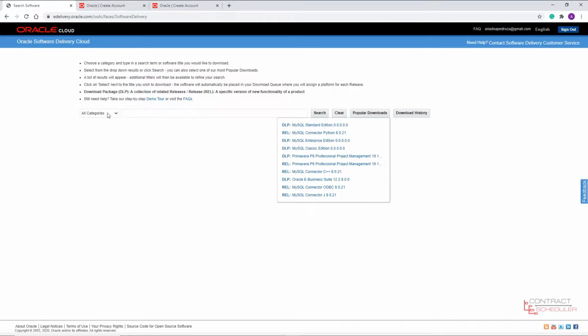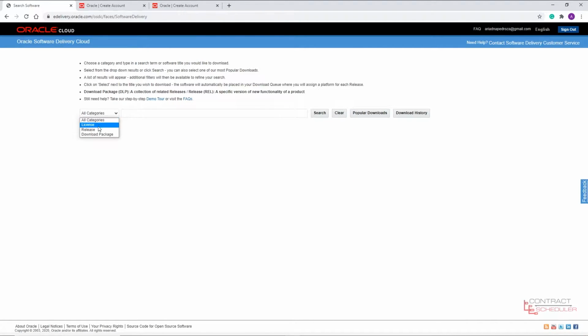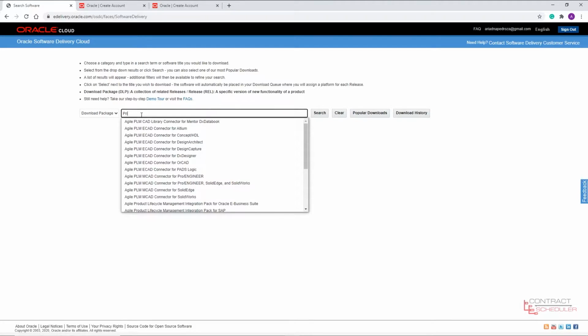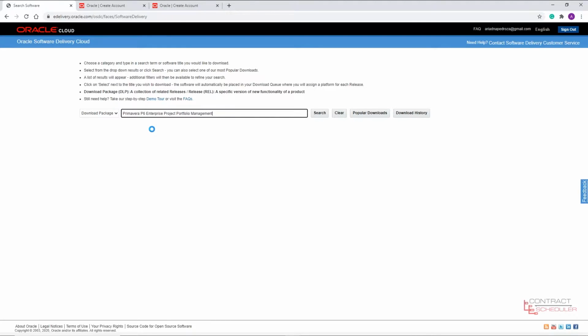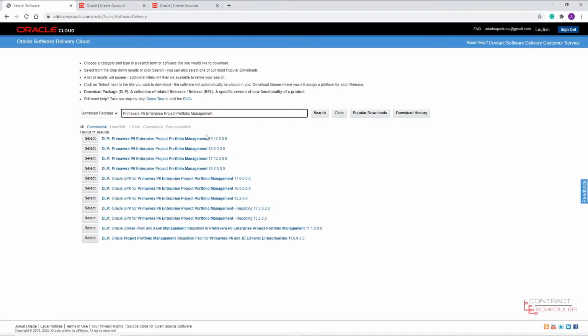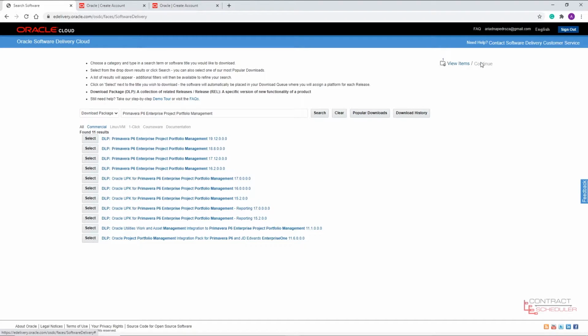You're gonna see this drop-down menu. Click on Download Package and type in Primavera P6. You're gonna choose the second option, Primavera P6 Enterprise Project Portfolio Management. It's gonna show you different versions of the software, and I'm gonna choose the latest one that was released back in January. It's gonna be in your folder queue up here, and you're gonna click Continue.